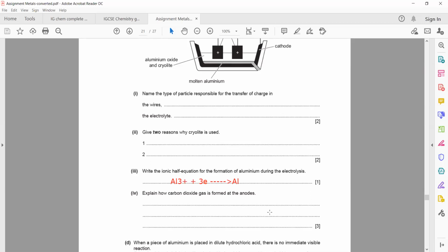So due to high temperature, the graphite anode has carbon which reacts with oxygen to form carbon dioxide. Yeah, that's a complete answer.